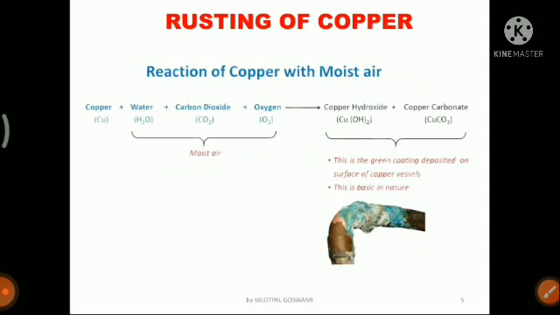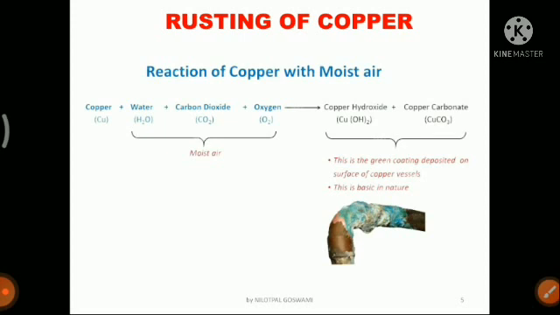Next we will be looking at rusting of copper. Although I am giving you the chemical reaction of rusting of copper, it is not very necessary for your syllabus. You only have to know that when copper comes in contact with moist air, you will get a green colored layer on the surface of the copper object, and this is due to the rusting of copper, or you can say the corrosion of copper. A more perfect word for this is the corrosion of copper.